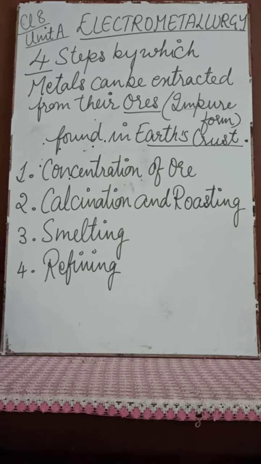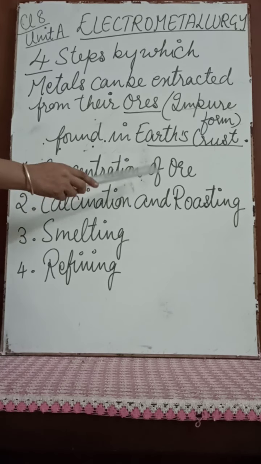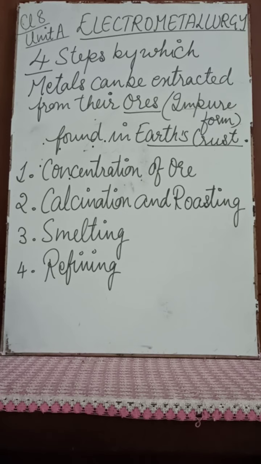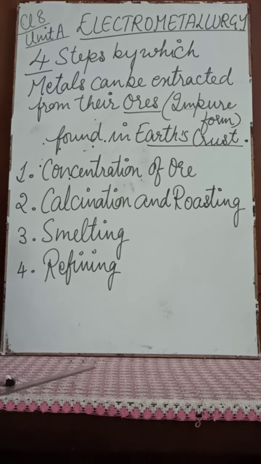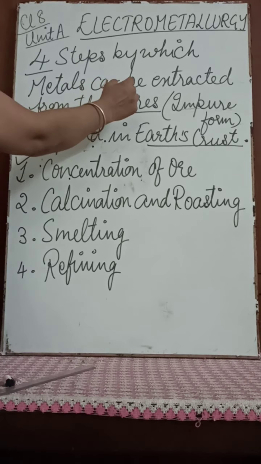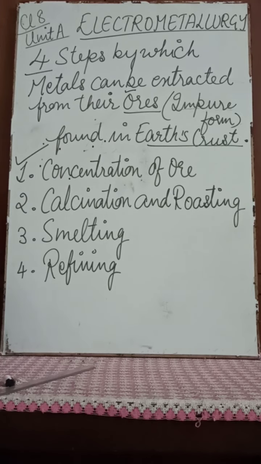So the first step is concentration of ore. The first step which we are going to discuss in the metallurgy process is concentration of the ore. What should we understand here? What is the concentration of ores? It means that there are many impurities like sandstones and silicates present in the ore, that is, in the impure form. There are many impurities like silicates, stones, sand, etc.